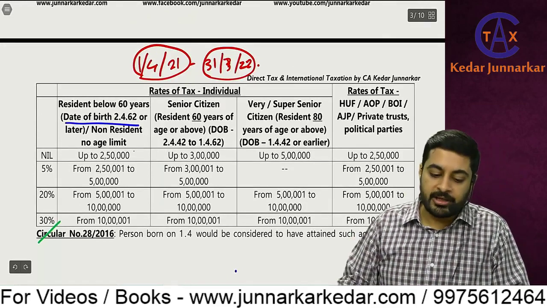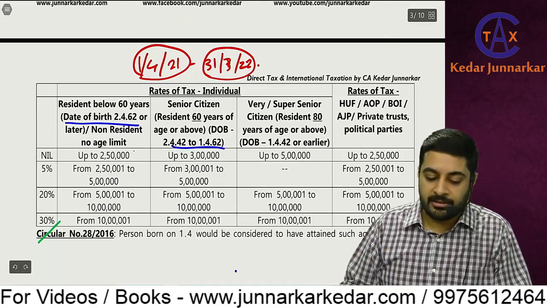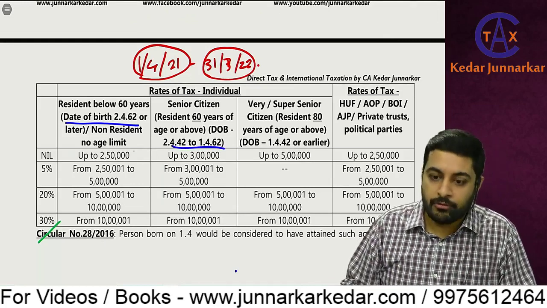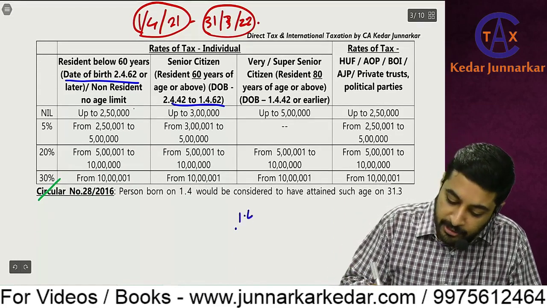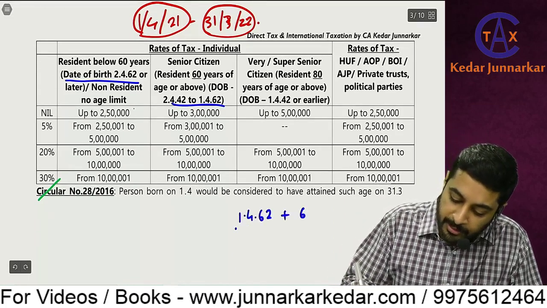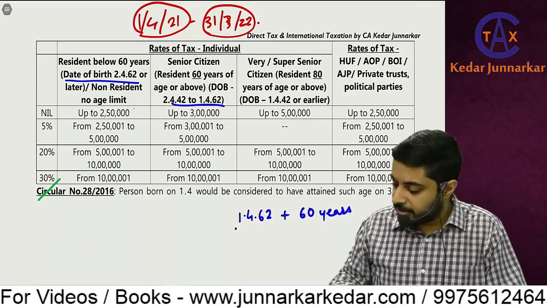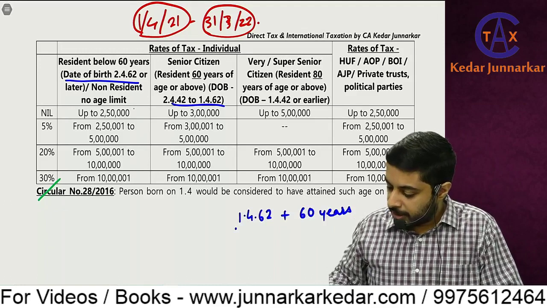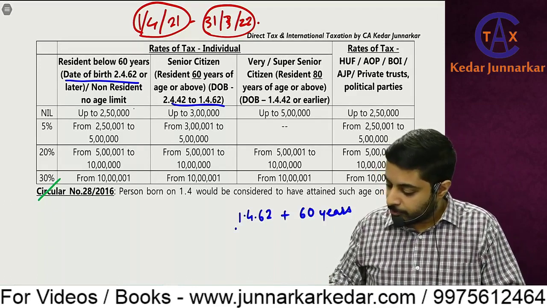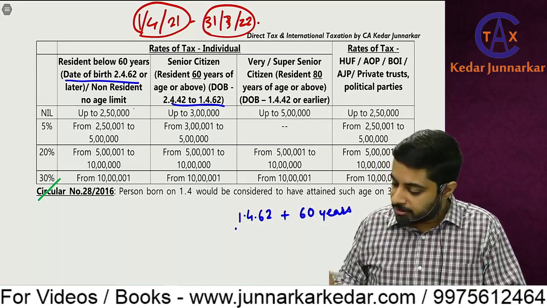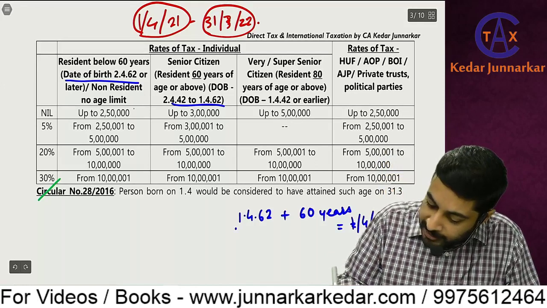So now see this. If date of birth is 2/4, first we'll check for senior citizen. So if my date of birth is 2/4/42 to 1/4/62. So if my birth date is 1/4/62 plus 60 years. So 1962 plus 60. Let me calculate. No calculator, I'll use the mobile. 1962 plus 60. So that is 1/4/22.